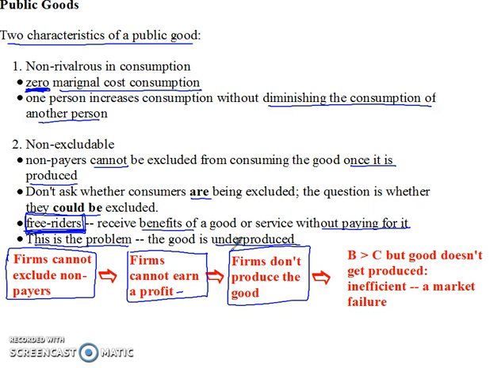And if that's the case, then it might be that the benefits of the good outweigh the costs, but the good does not get produced. And that's one of our definitions of inefficiency, one of our definitions of market failure: the benefits outweigh the cost, but this public good never gets produced. It never gets produced because the firm can't earn a profit, and they can't earn a profit because they can't exclude non-payers. They can't stop free riders from enjoying the good without paying for it.